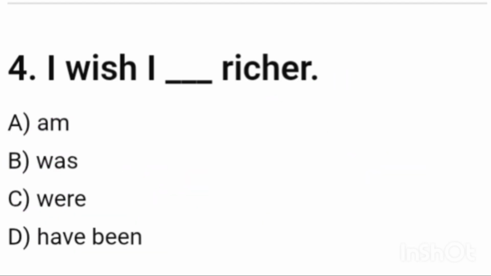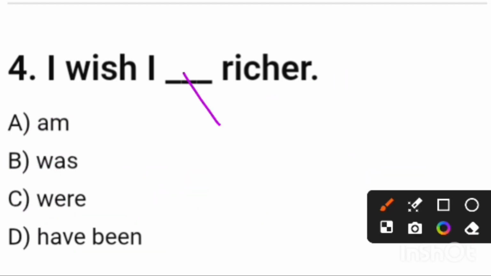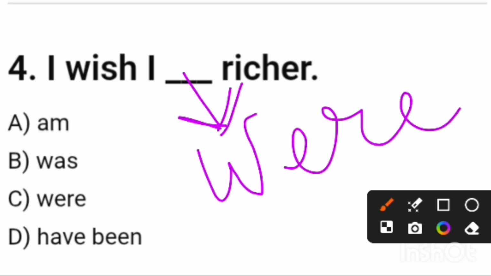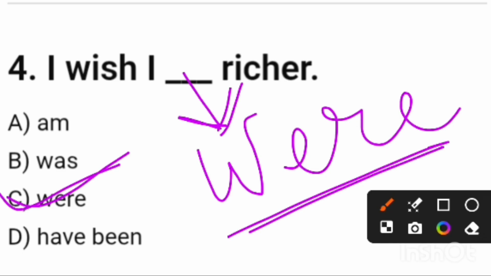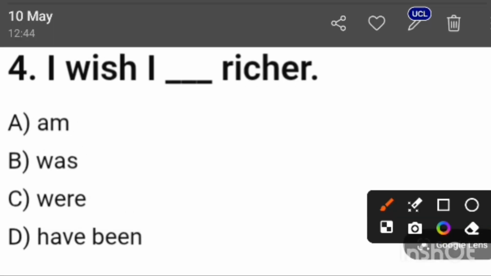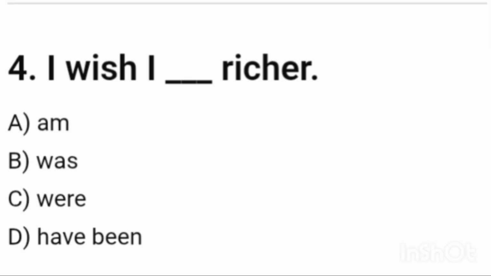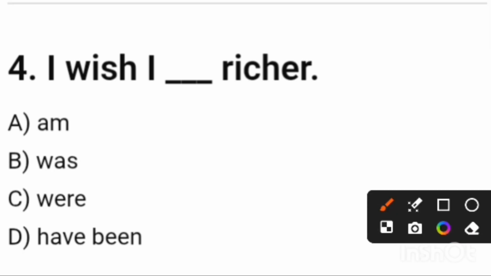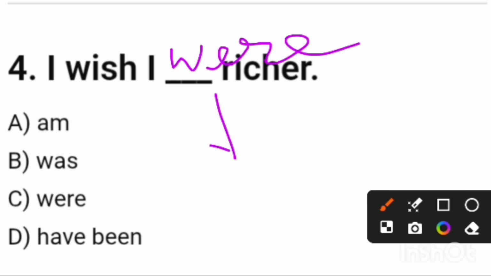For any kind of subject, no need to agree with the verb. We only write "were" here, because this is the subjunctive form: subject, then V2, then the adjective or whatever it may be. So here the correct answer is "were." I wish I were richer. Friends, the actual meaning is that I am not richer.